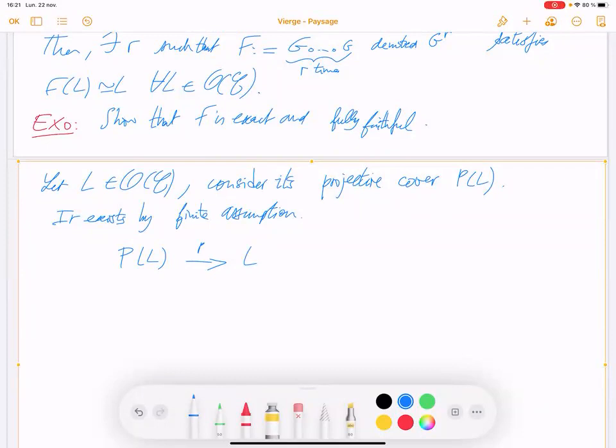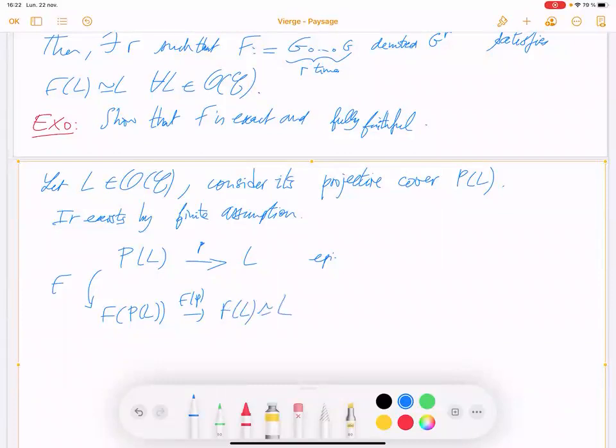Now you apply the functor f, and you have f of P_L mapping onto f of L, and f of L is isomorphic to L. We already know that.